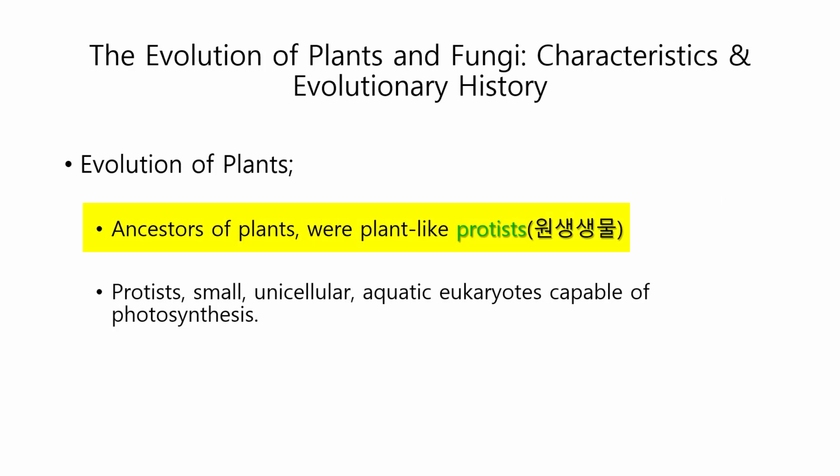So ancestors of plants were plant-like protists. Now, protists are typically divided into three categories, including animal-like protists, plant-like protists, and fungus-like protists. Now, the characteristics of protists: they are eukaryote, which means they have a nucleus. Most of them have a mitochondria, and they all prefer aquatic or moist environments.